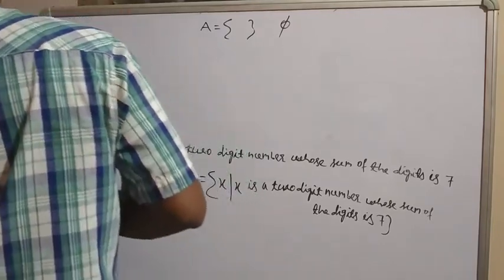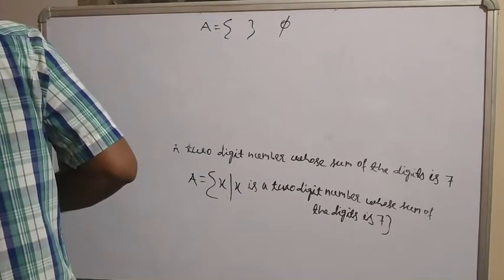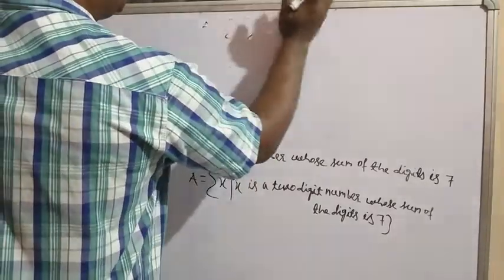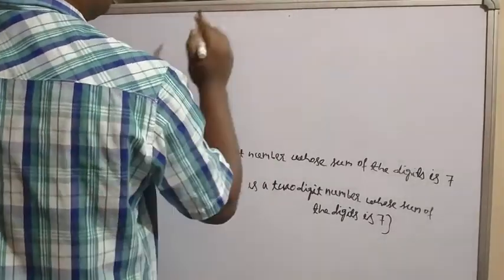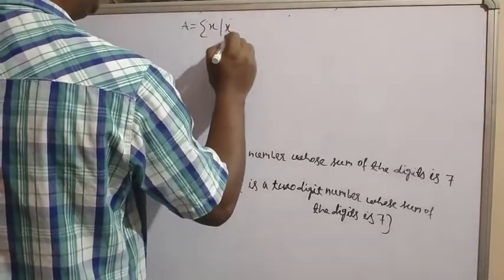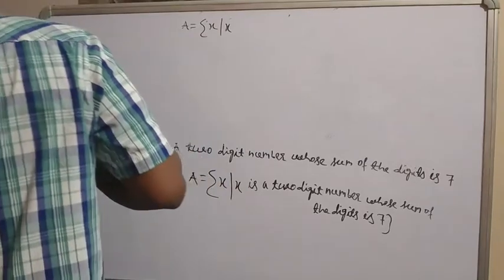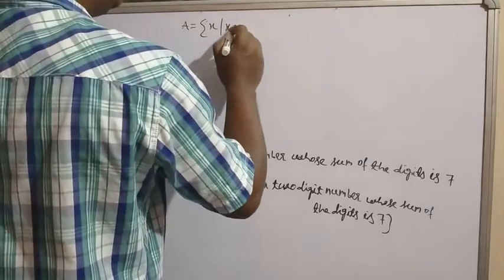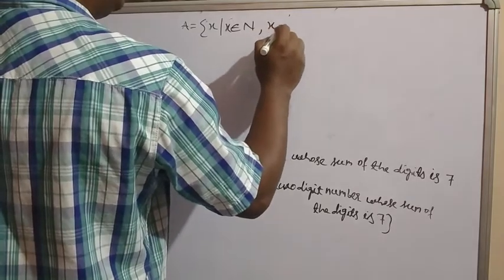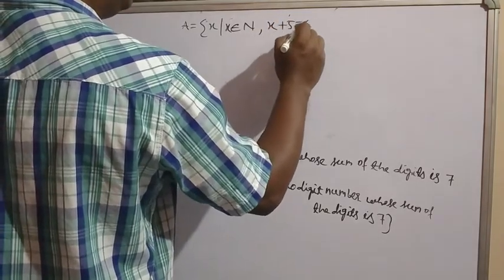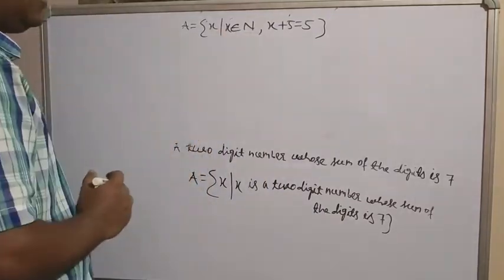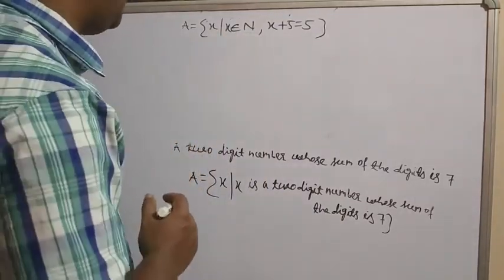For example, one example of a null set I am writing for you: A is x such that x belongs to N and x plus 5 is equal to 5. Suppose this is a statement given in set builder form.